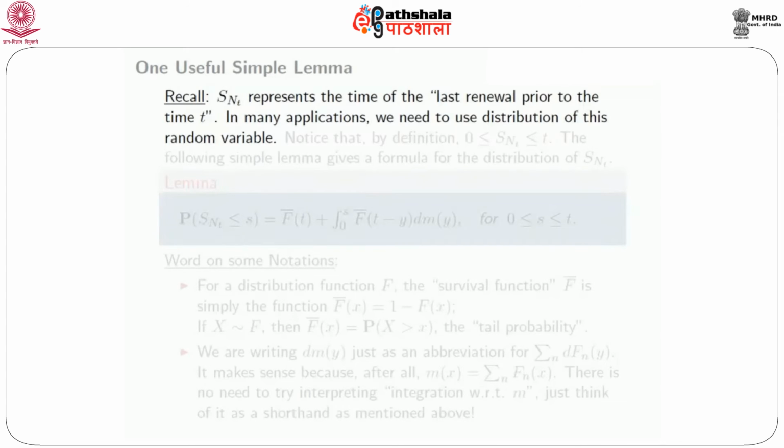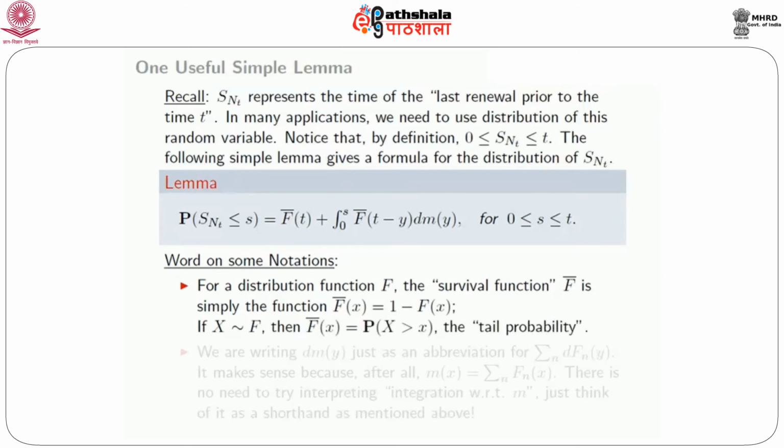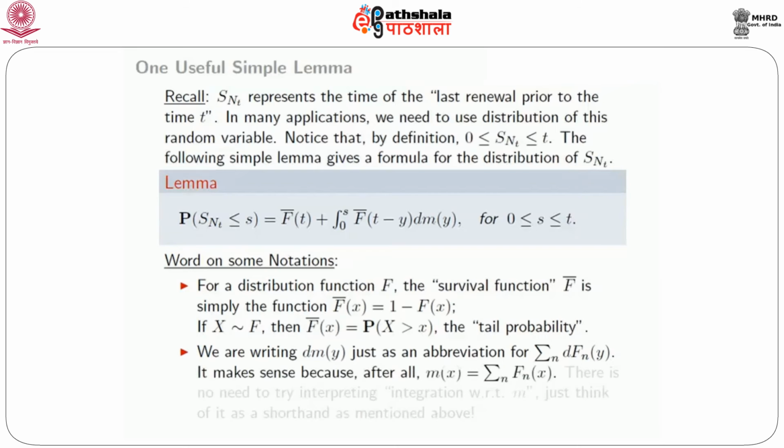Recall that S sub N_t represents the time of the last renewal prior to the time t. N_t is the number of renewals up to and including time t. So S sub N_t would represent the time of that last renewal. In many applications, we will need to use the distribution of this random variable. Notice that by definition, S_{N_t} of course is non-negative, and it has to be less than or equal to t, because it's the time of the last renewal prior to time t.